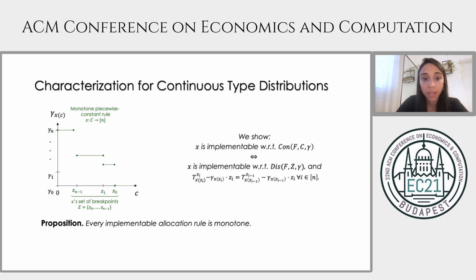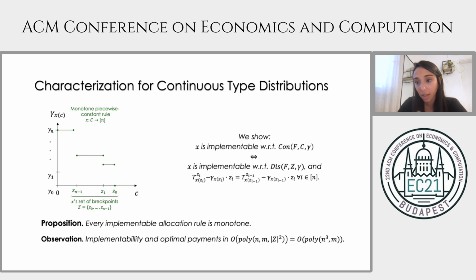We show that determining whether or not X is implementable in the continuous model actually reduces to determining whether or not X is implementable in the discrete model, where the set of breakpoints is the set of types. And there are the following added constraints on payment, which I won't get into now, but I will mention that adding this constraint does not change the tractability of the characterization, so we can conclude that for a given monotone piecewise constant allocation rule, determining whether or not it is implementable can be done in polynomial time.